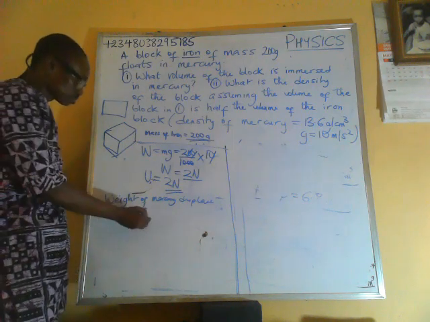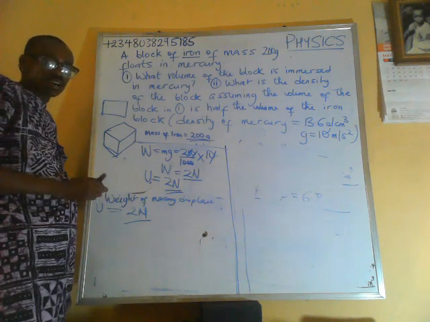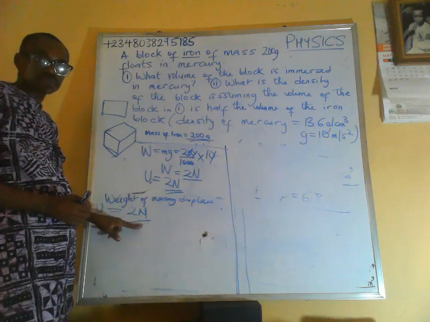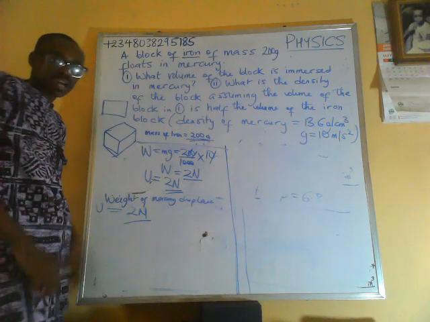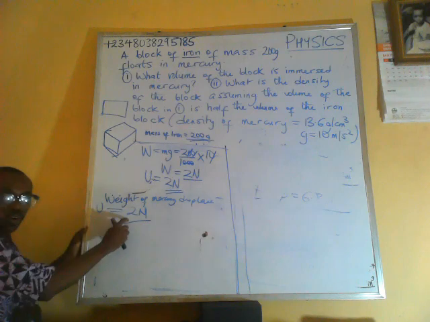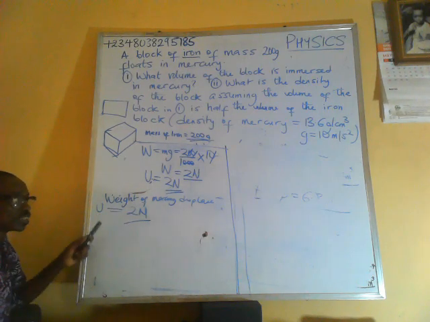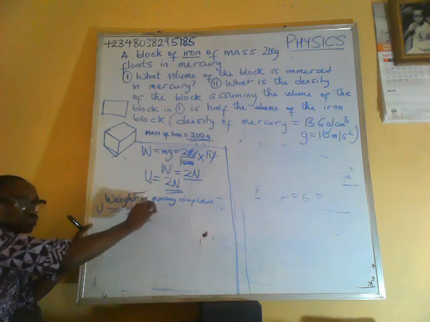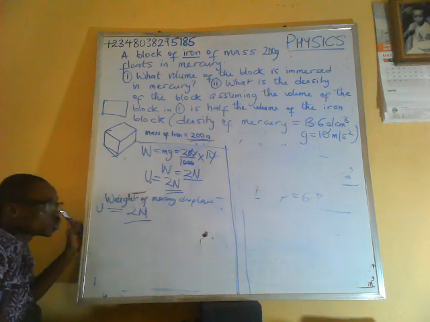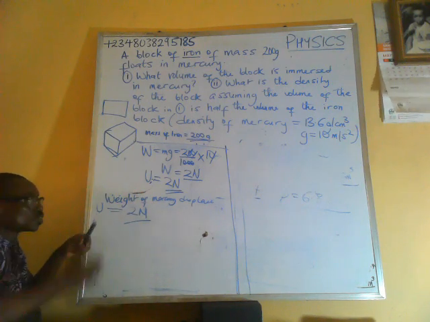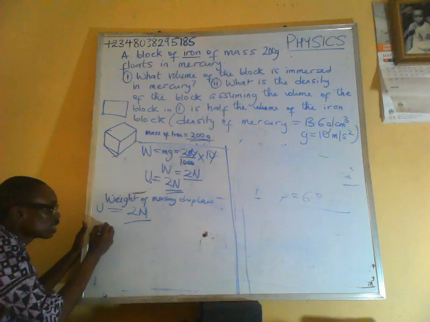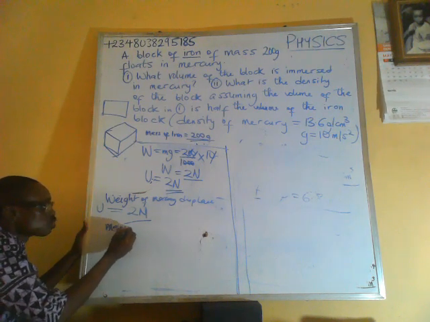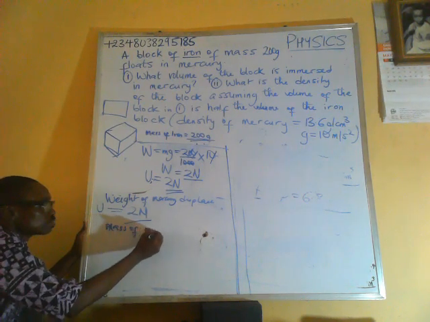Okay, so having gotten the weight of the liquid displaced, now we can actually calculate the volume of displaced liquid. Since we know the weight of mercury displaced, we can also calculate the volume of displaced liquid. So first and foremost, let's calculate the mass of mercury displaced.